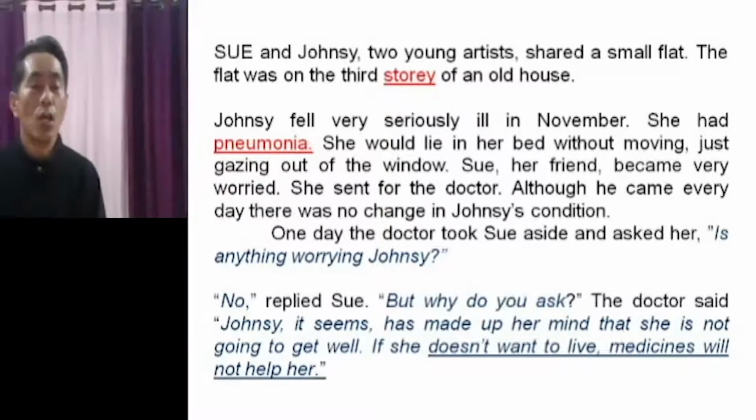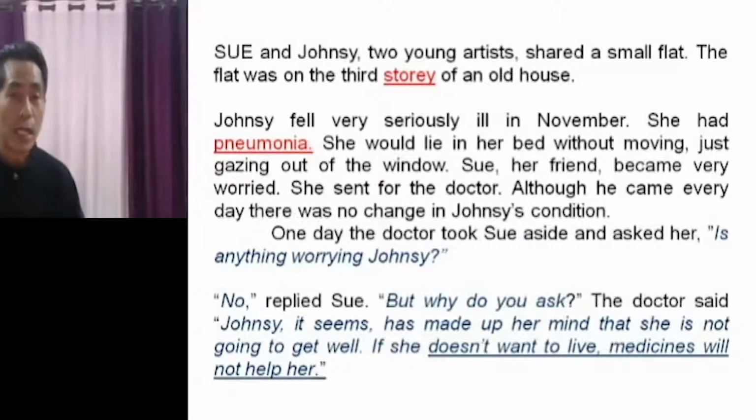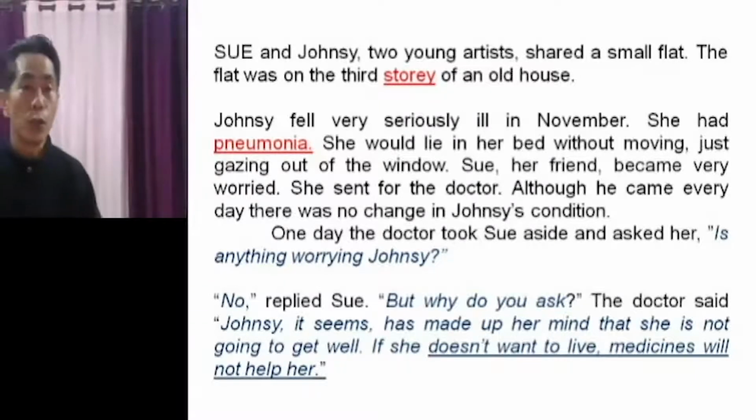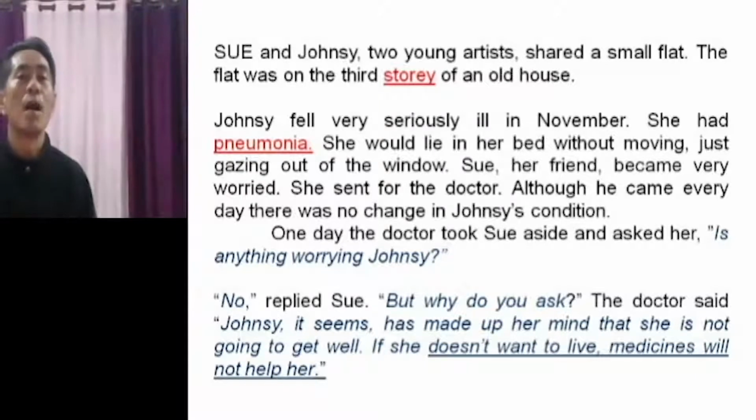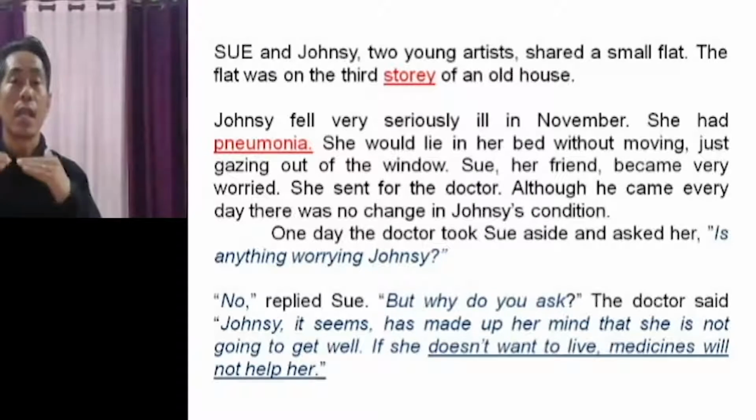Okay, yes. So I told you it's a story between two friends, Sue and John C. Both of them are young artists, painters. So they are sharing a flat, and their room is on the third story of an old house. Third story means first floor, second floor, third floor. The story is the level.